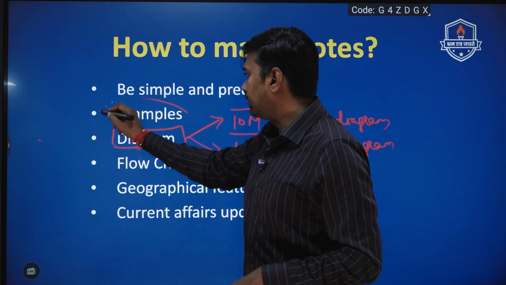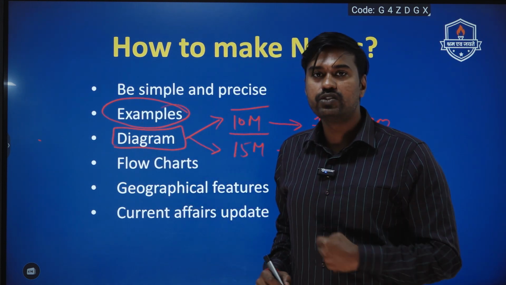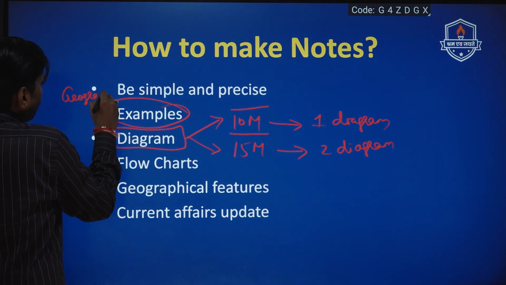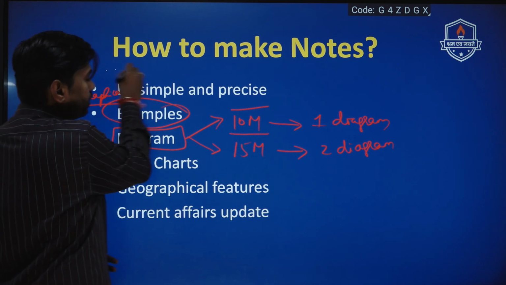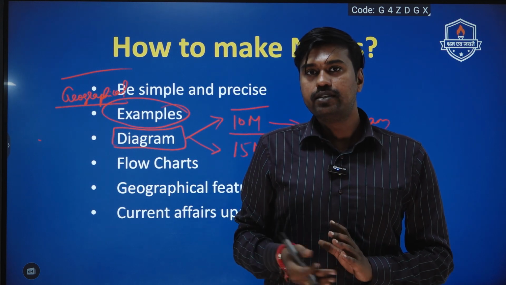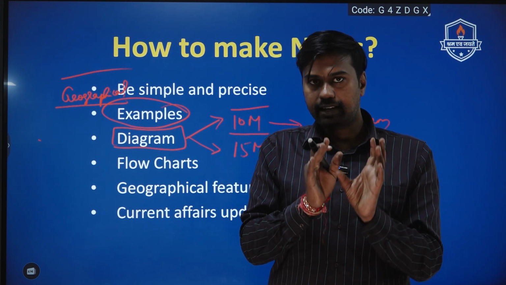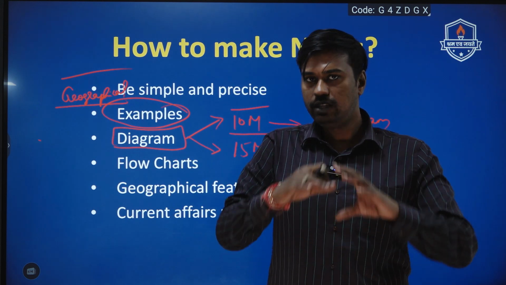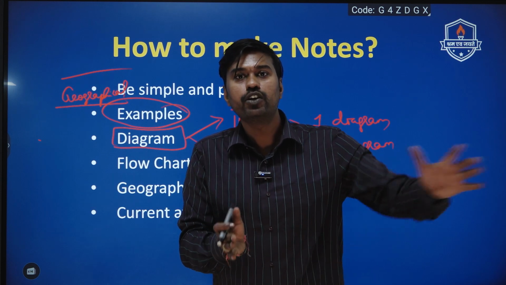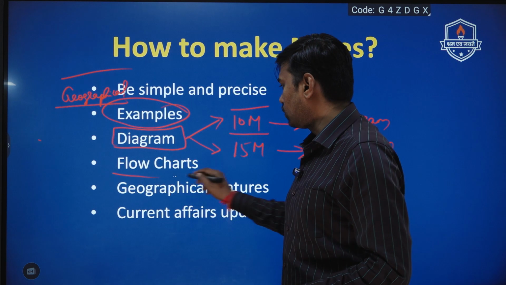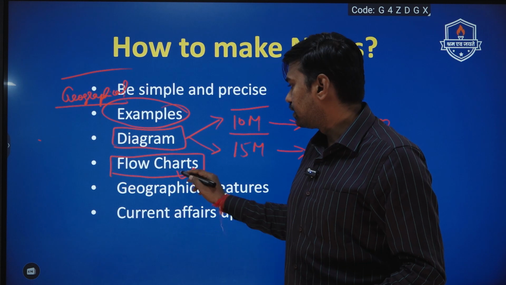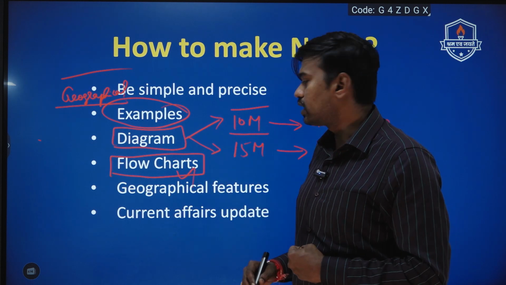Now while writing the answers, especially for these geography questions, you should give more examples, especially geographical examples. What we mean by geographical examples is you should write the various places, mountains, plateaus, plains, passes, rivers. All these things should necessarily be mentioned in addition to the diagram. These things will enhance your answers and provide a uniqueness to your answer compared to your competitors. In addition, students can also focus on drawing flow charts wherever diagrams or data cannot be represented. We advise students to come up with at least flow charts in your answer.